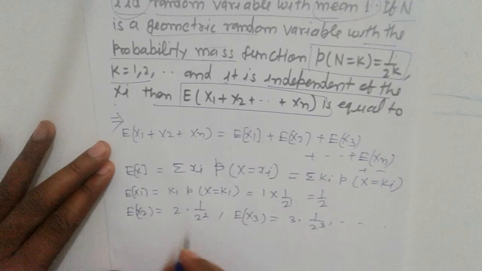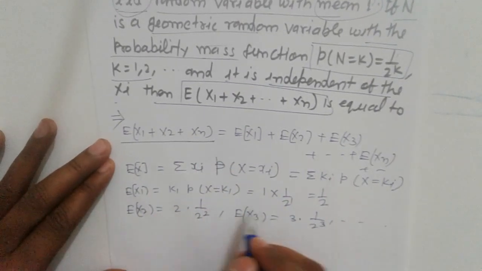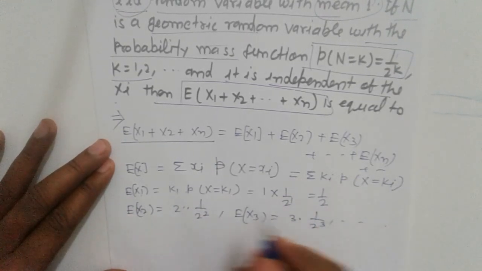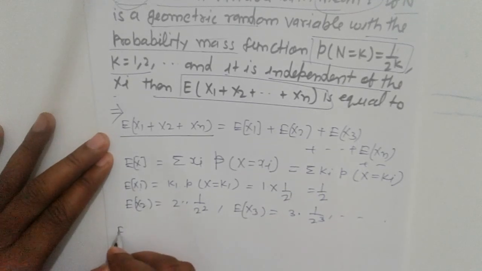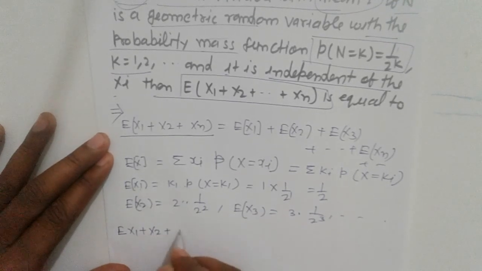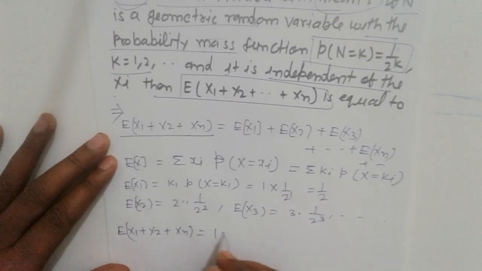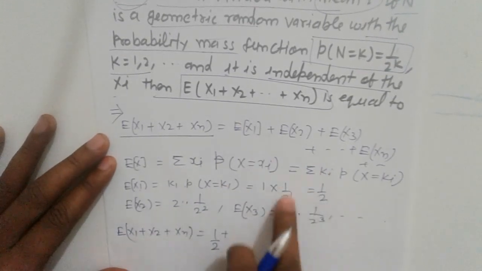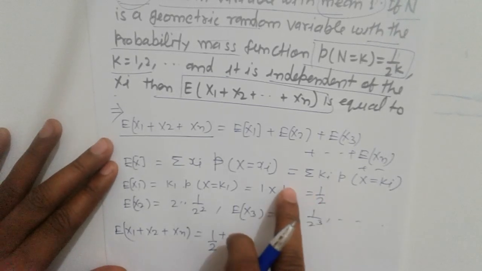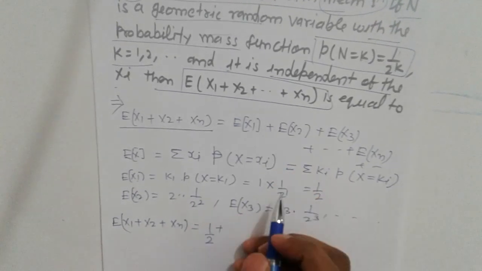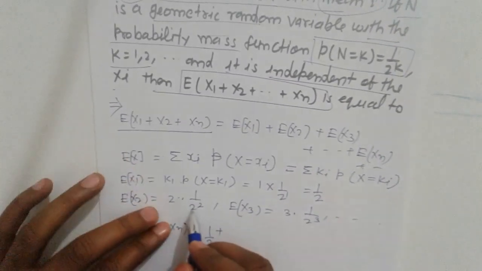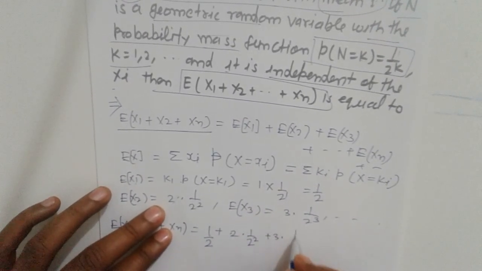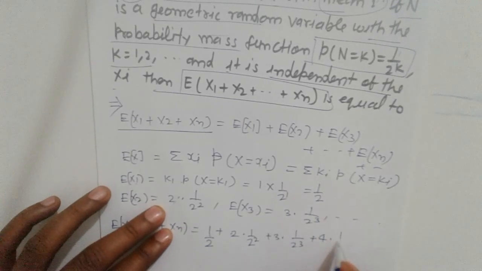So now we get E[X1 plus X2 plus Xn] equal to 1 by 2, plus 2 into 1 by 2 square plus 3 into 1 by 2 cube plus 4 into 1 upon 2 raised to 4, and so on.